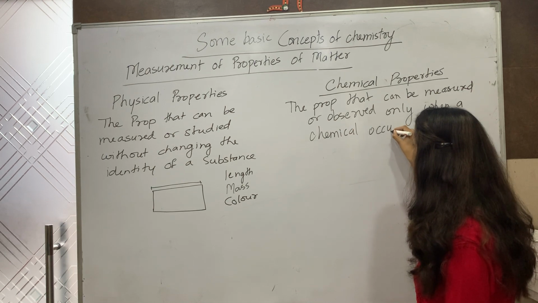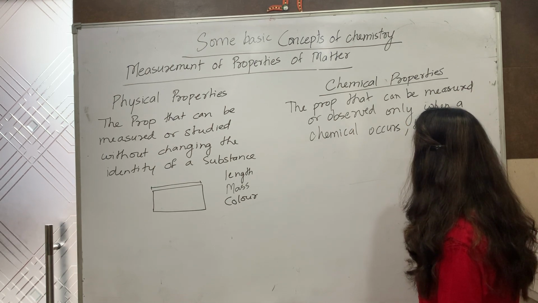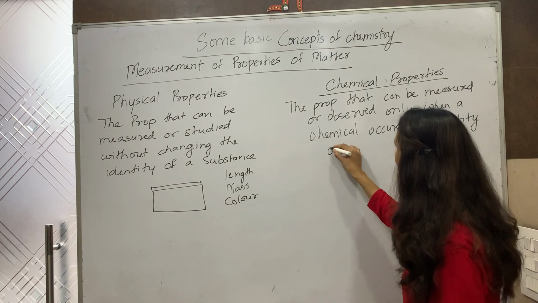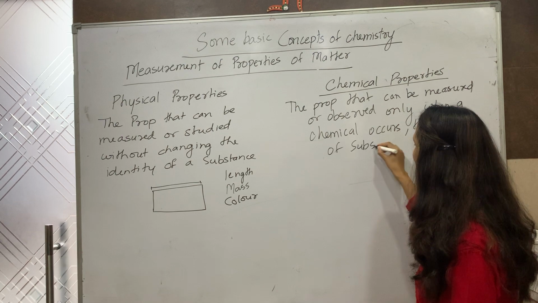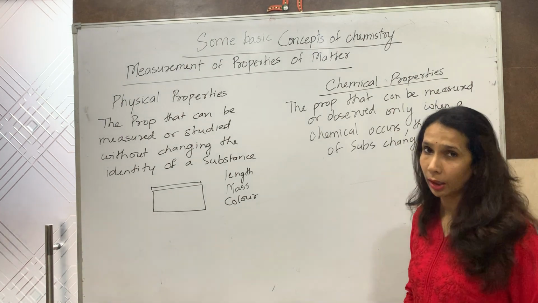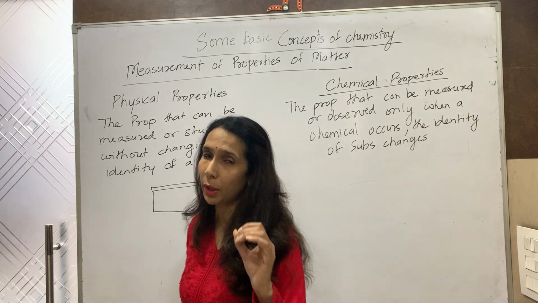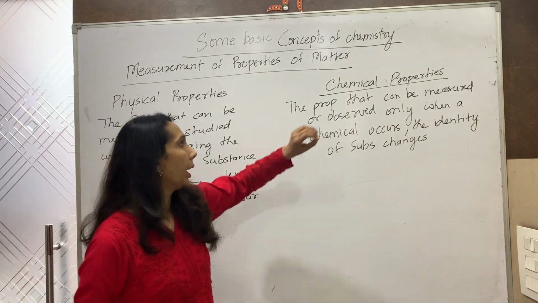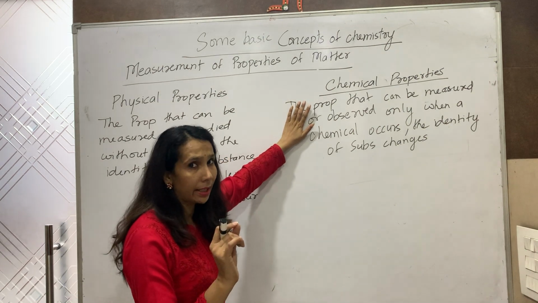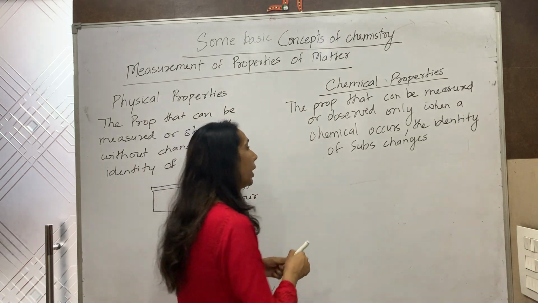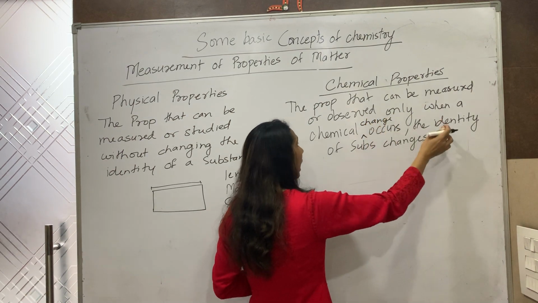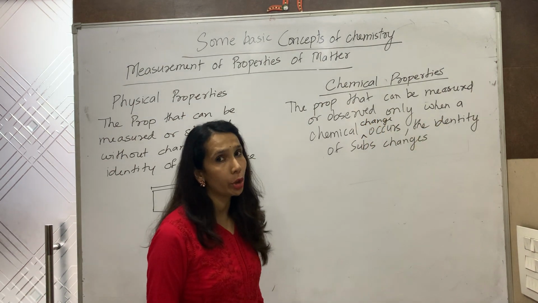And when a chemical reaction occurs, the identity of substance changes. Again, I am repeating. When you want to study the chemical property of any substance, then a chemical reaction needs to take place. That means a chemical change. When a chemical change occurs, the identity of a substance changes.